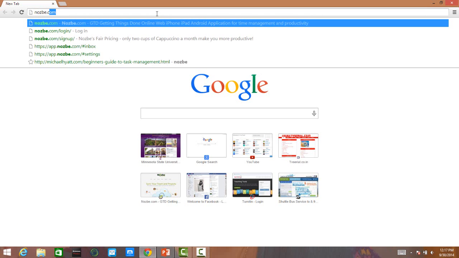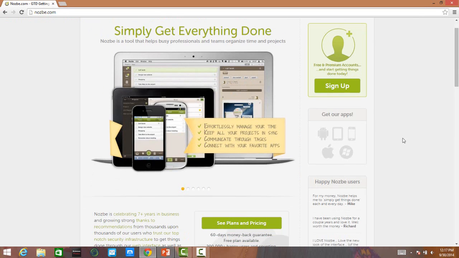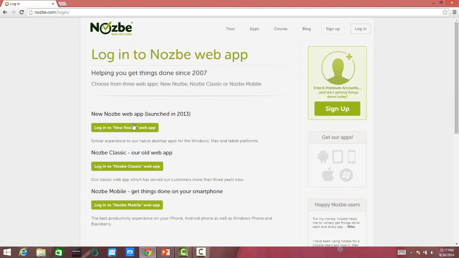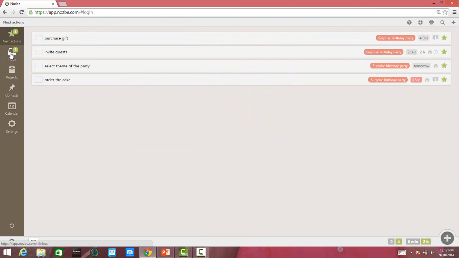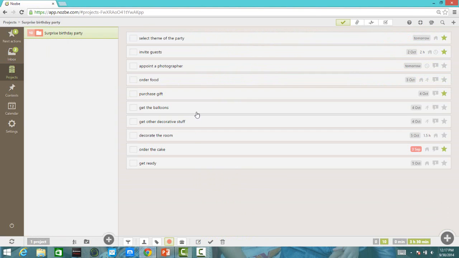I have to go to nozbe.com, and I already signed up into it, so I can just log in. I'll go to the web application, and in this I've already created a sample project, and in this project these are the tasks. These tasks are added by me and are prioritized with a given time, due date, and the context as well.